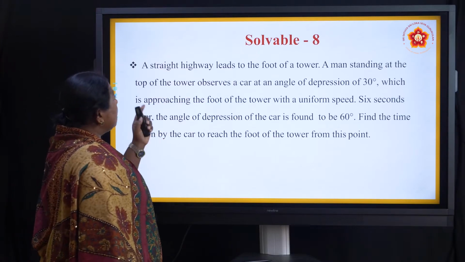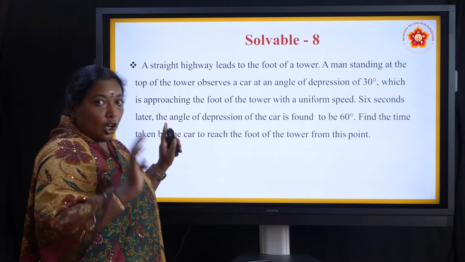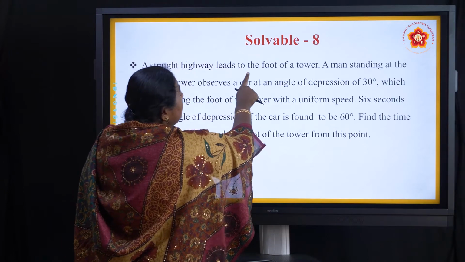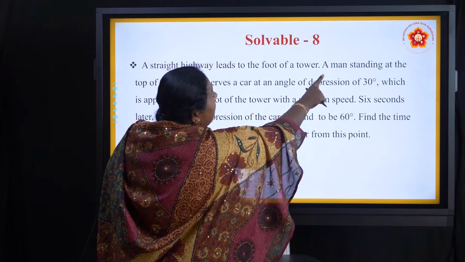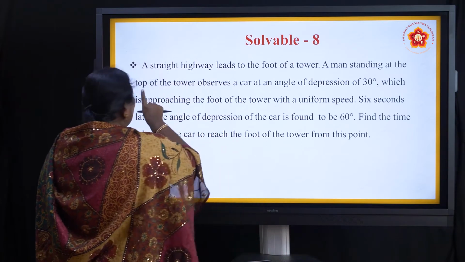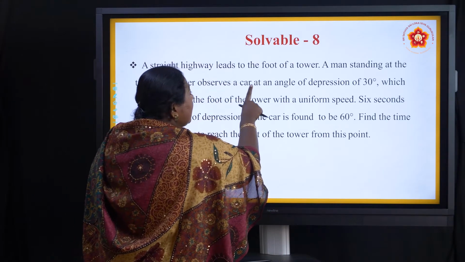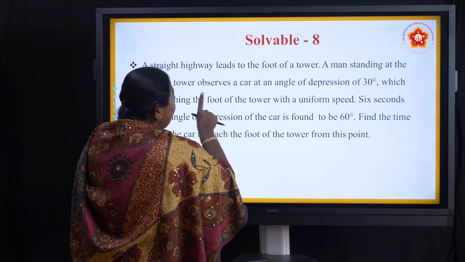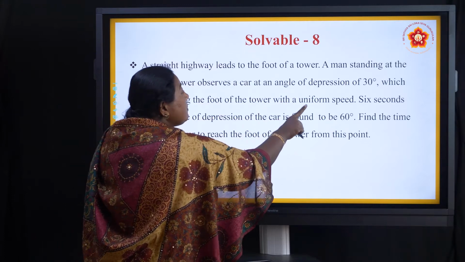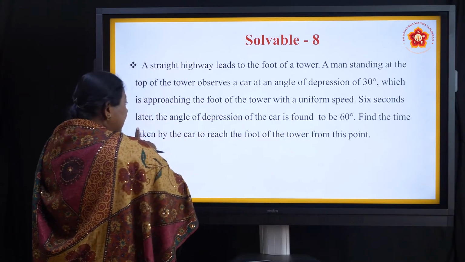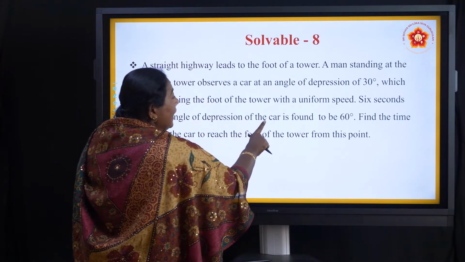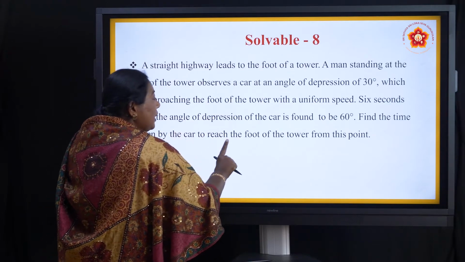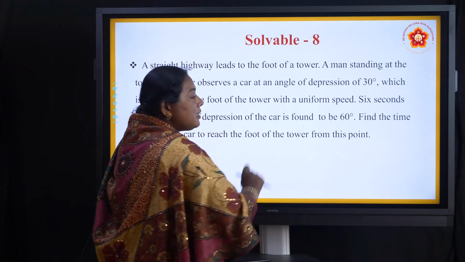8th sum. As I told already, read the question carefully. A straight highway leads to the foot of a tower. A man standing at the top of the tower observes a car at an angle of depression of 30 degrees, which is approaching the foot of the tower with a uniform speed. 6 seconds later, the angle of depression of the car is found to be 60 degrees. Find the time taken by the car to reach the foot of the tower from this point.